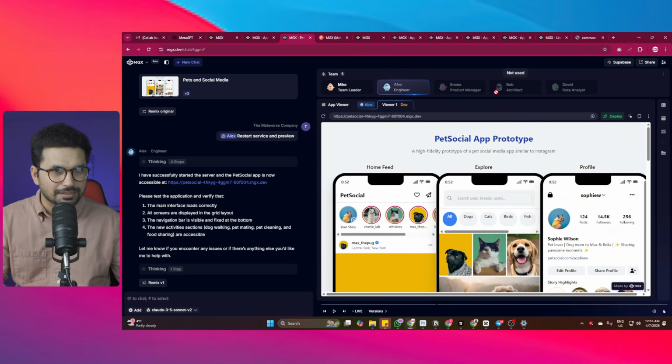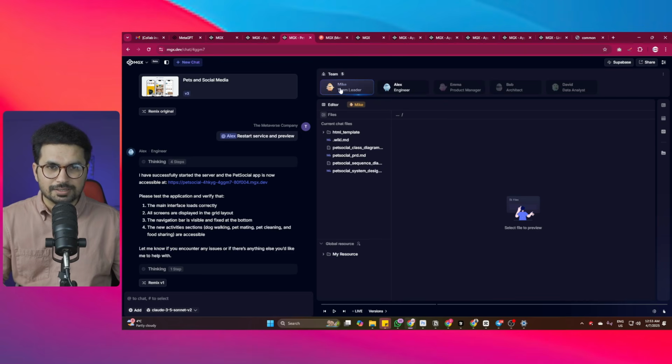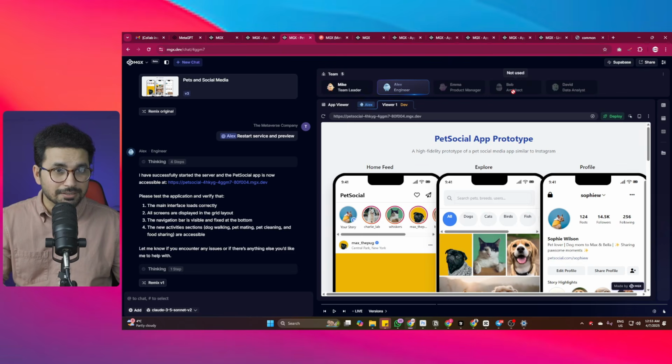You can literally build anything that you can imagine. So this is how it works. It has these different AI agents. This first AI agent is Mike, and Mike acts as a team leader. Then there is Emma, who is a product manager. Then there is Bob, who is an architect. Then there is Alex, who is an engineer. And then there is David, who's a data analyst.